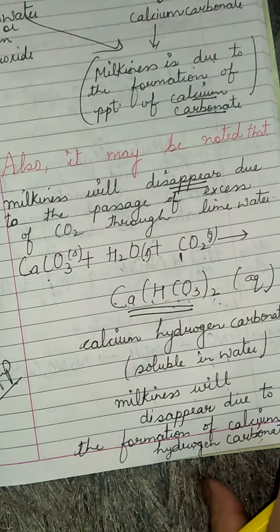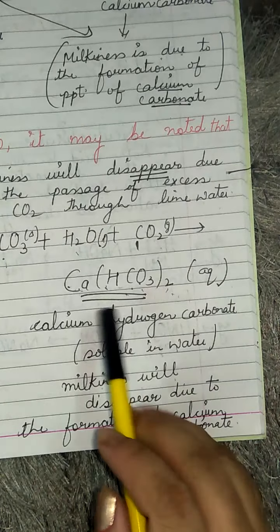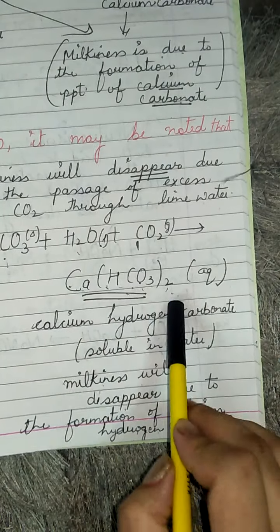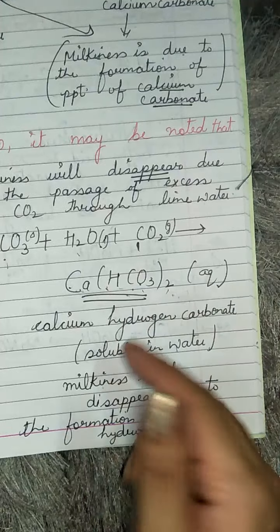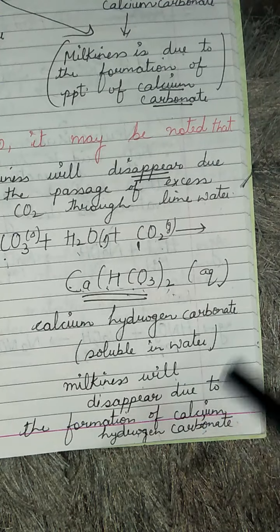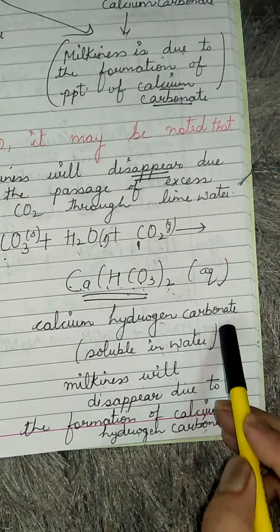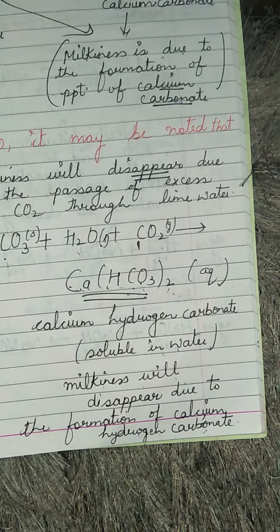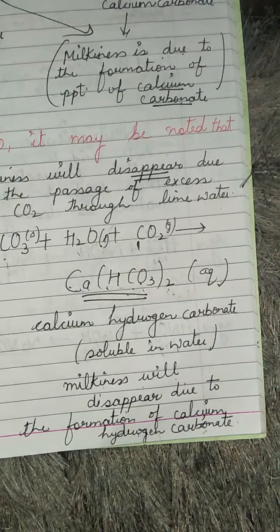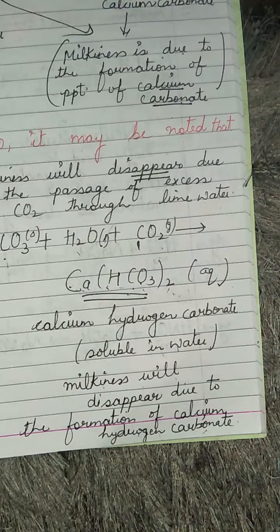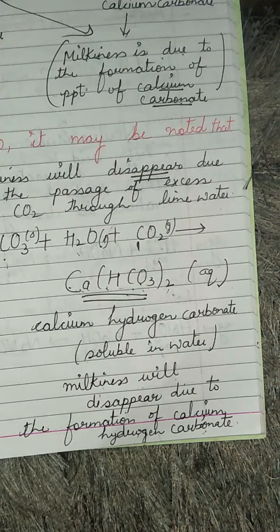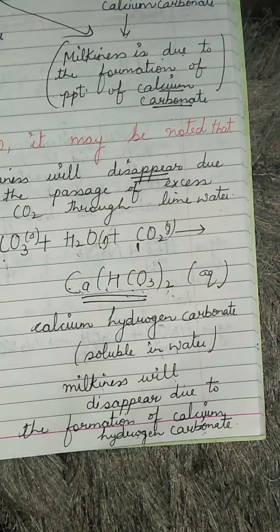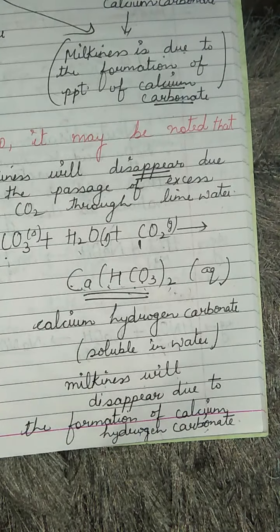Why has this milkiness disappeared? Due to the formation of calcium hydrogen carbonate, Ca(HCO3)2, because the valency of calcium is 2, so that's why outside the bracket I have written 2. Calcium hydrogen carbonate is soluble in water, and the milkiness disappears due to its formation. I think up to this point I am winding up today's lecture. In the next lecture we will meet with the next properties. Till that time, thank you. God bless you.